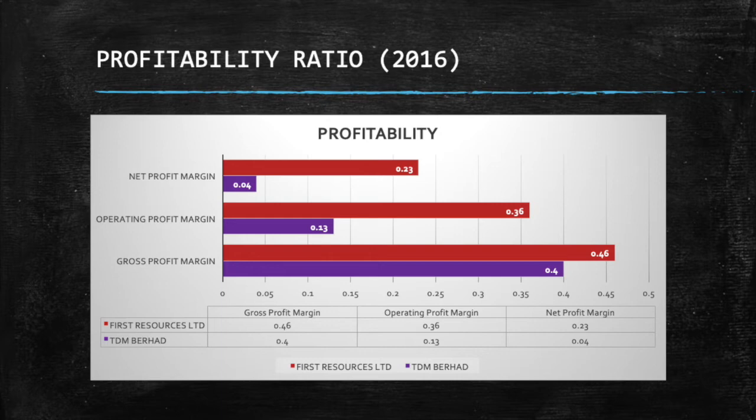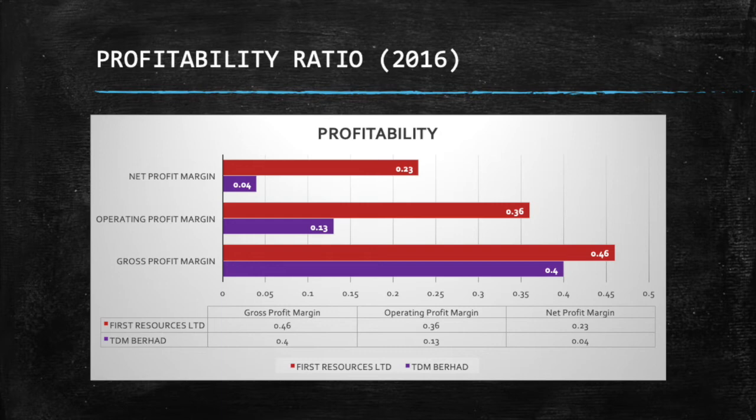Additionally, operating profit margin shows for every 1 ringgit of revenue earned by the firm, the revenue is enough to cover up to 87 cents of the firm's total operating expenses. The net profit margin may be interpreted that for every 1 ringgit of revenue that TDM Berhad earns, it earns a net profit of 4 cents.